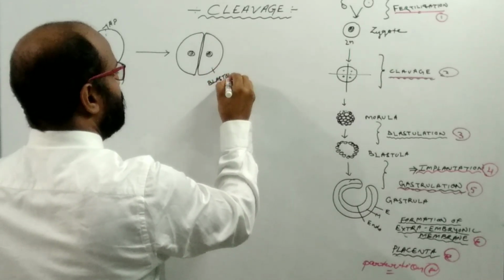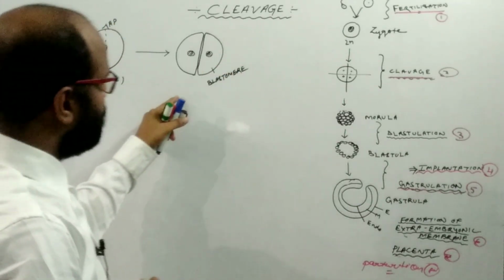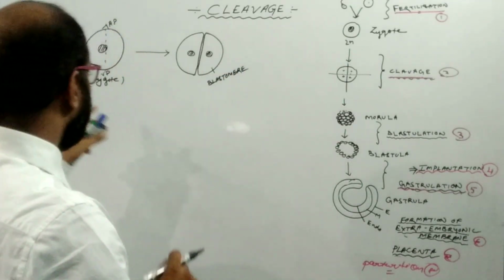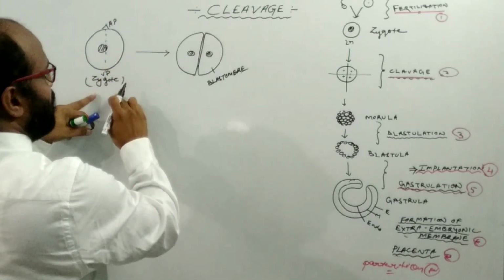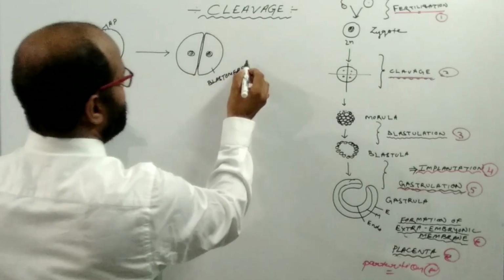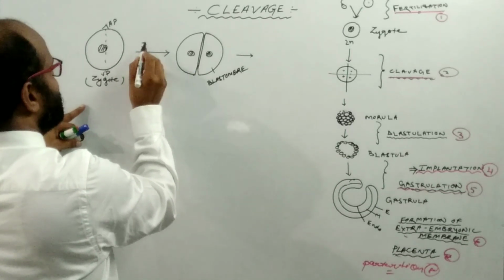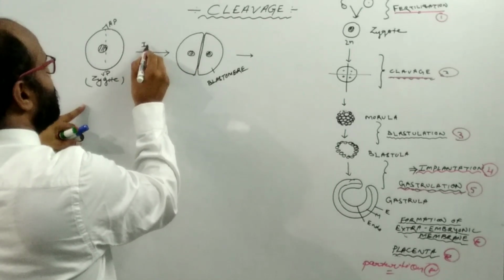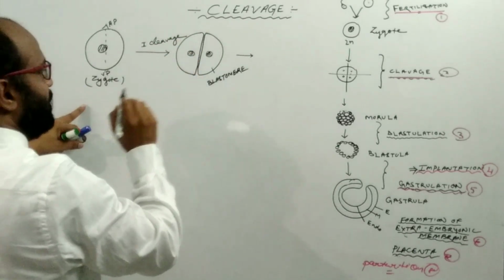These are known as blastomeres in the plural. So by the first mitotic division, the zygote forms two blastomeres. Suppose that this is the first cleavage, the first mitotic division. This is known as the first cleavage.